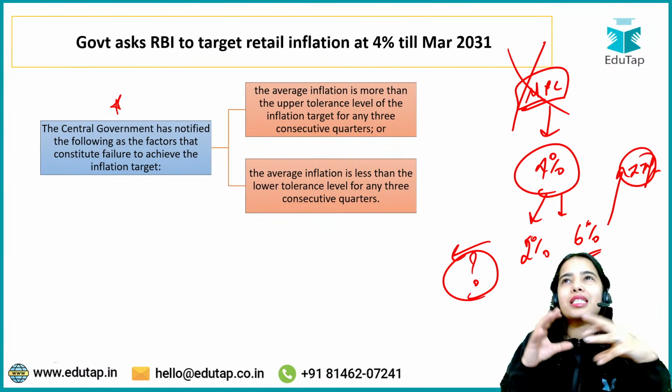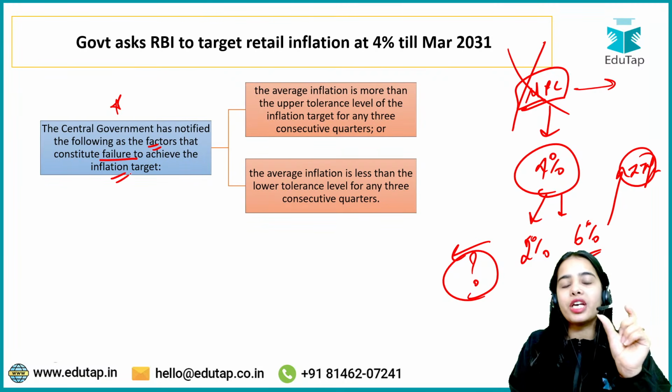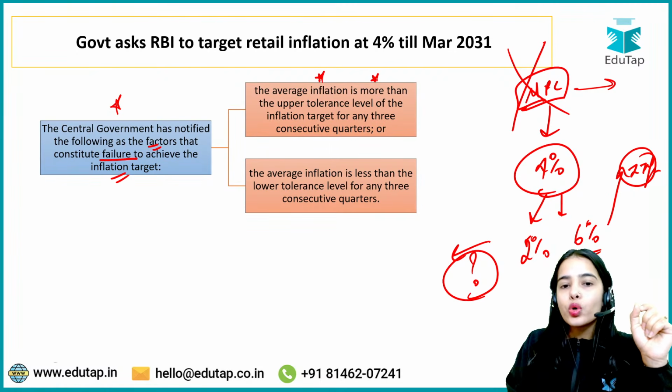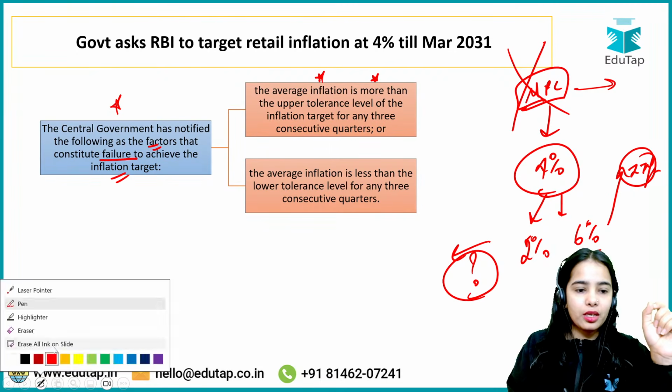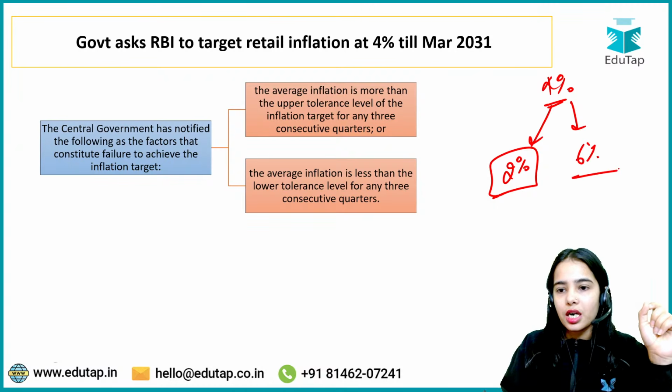But there is a separate criteria for the failure of the Reserve Bank of India. There is a separate criteria for failure. So the central government has notified the following as the factors that constitute the failure to achieve the inflation target. So the average inflation, if it is more than the upper tolerance level. So basically 4% is the target. This is the lower tolerance level. 6% is the upper tolerance level.